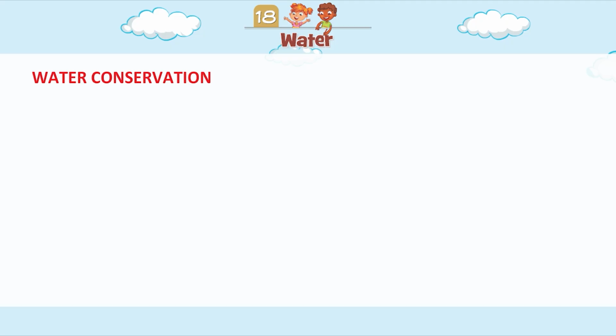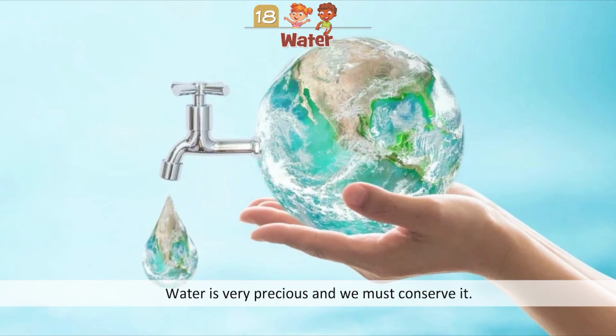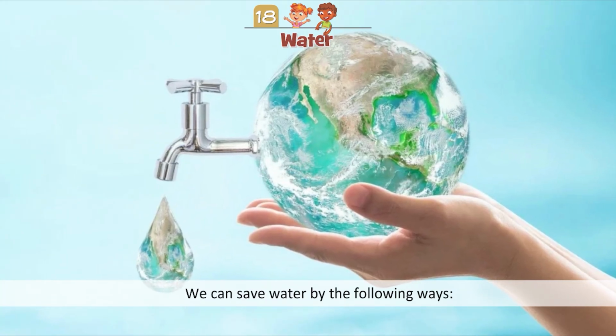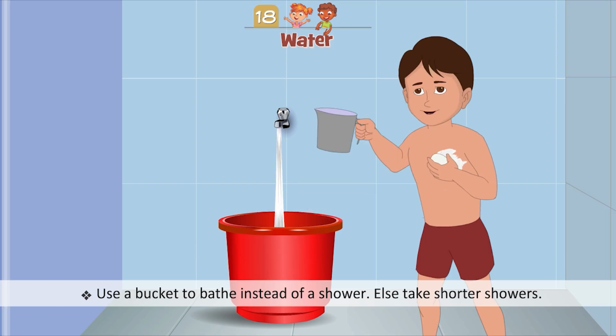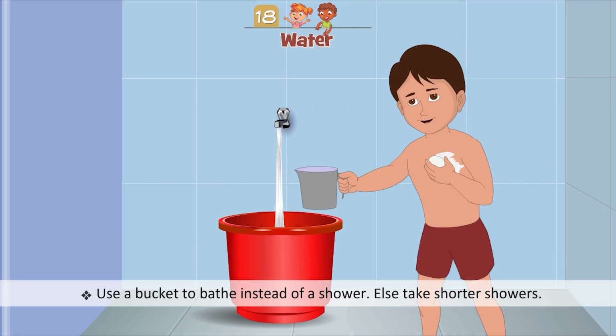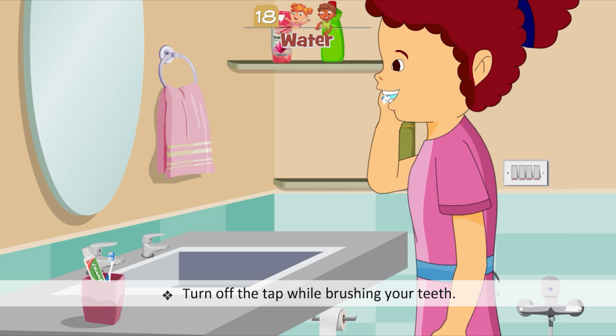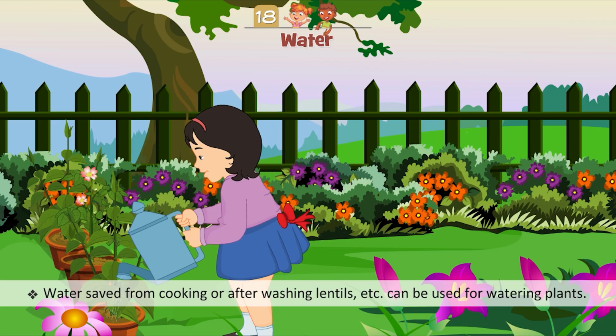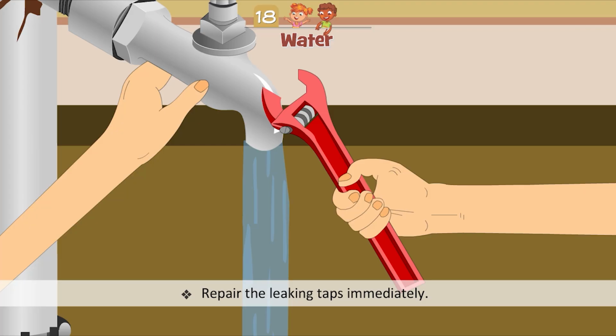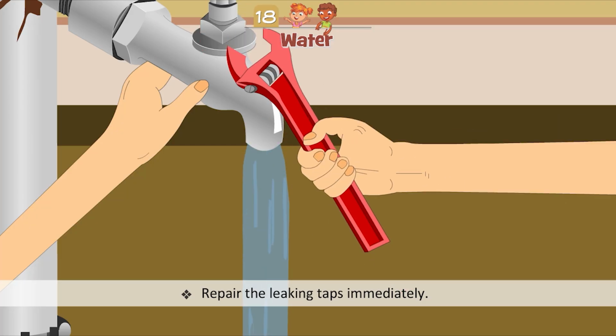Water conservation. Water is very precious and we must conserve it. We can save water in the following ways. Use a bucket to bathe instead of a shower. Else take shorter showers. Turn off the tap while brushing your teeth. Water saved from cooking or after washing lentils, etc. can be used for watering plants. Repair leaking taps immediately.